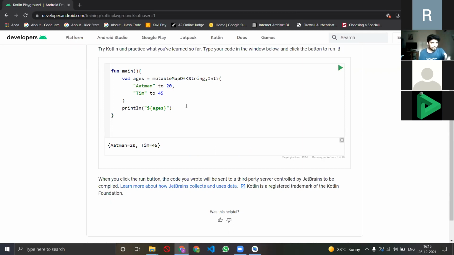Now you would say, Atman, you said this can be appended and that it is mutable, which means you can change it. Yeah, I'm like, yeah, we can change it. So if I want to change it, let's say I want to change the age of Atman.